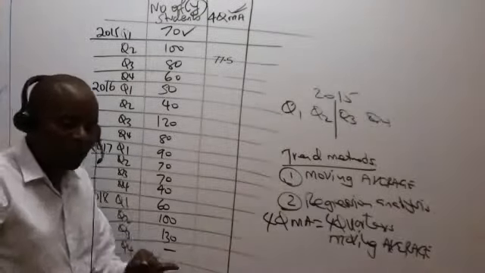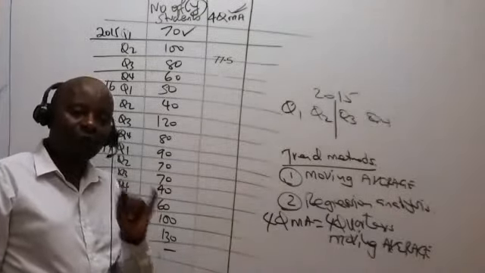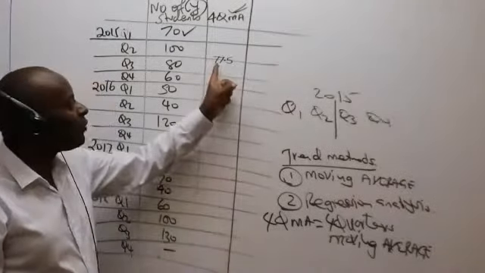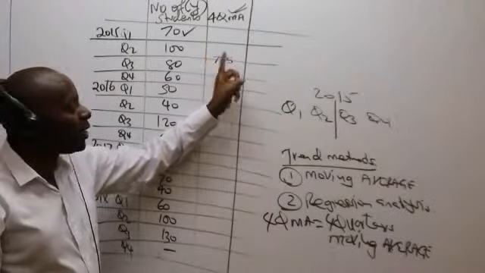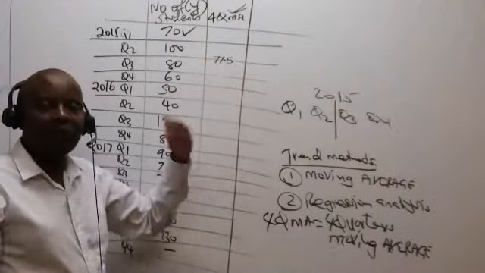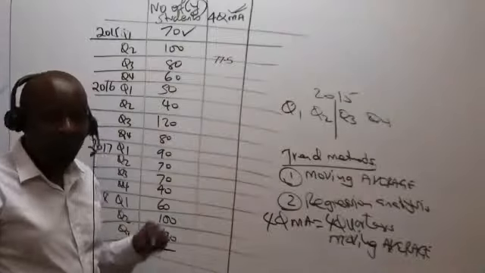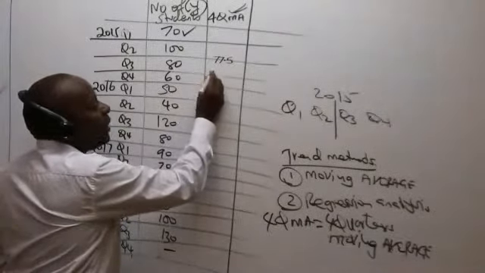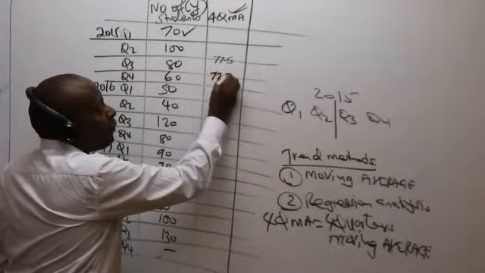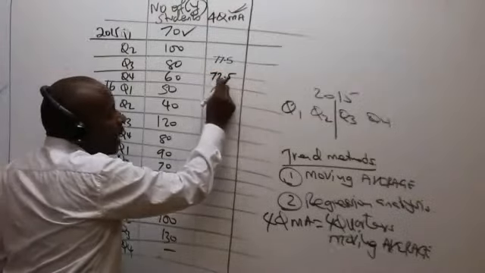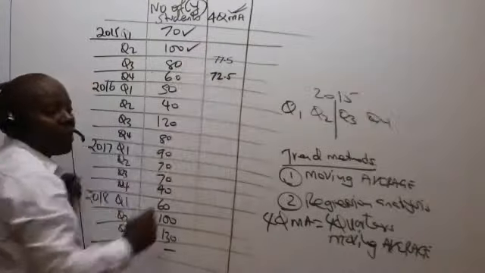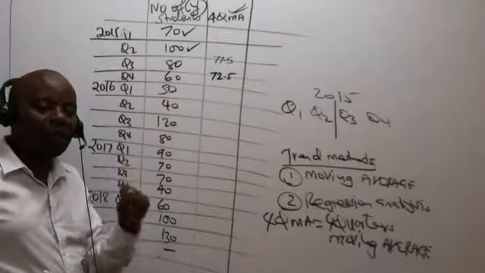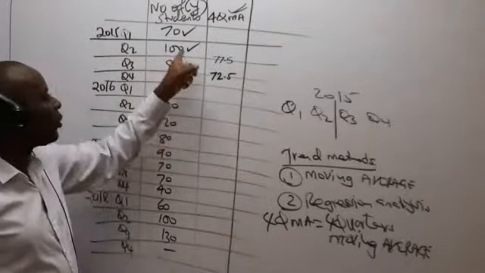Now listen, ladies and gentlemen, when I get this 72.5, where am I supposed to write it? If the very first figure that you began with is a hanging figure, all the subsequent figures will be hanging. So this 72.5 will take the next immediate hanging line. And once I get a figure, I must always tick the topmost existing number.